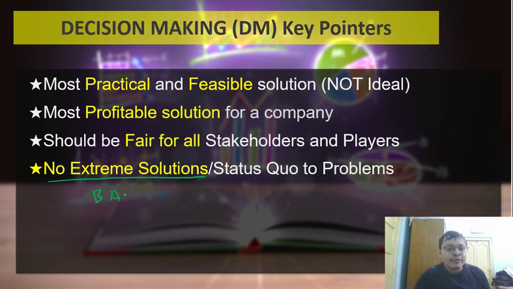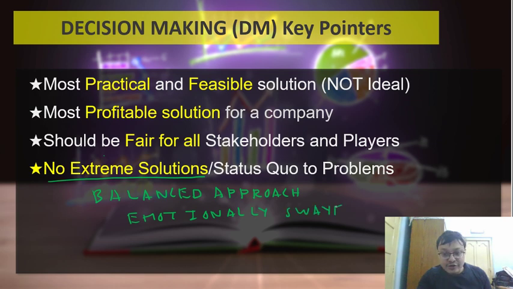Look for a more balanced approach. This is always going to help you and work wonders for you. At the same time, you cannot be emotionally swayed. A lot of times our thinking is based on our own personal biases. So avoid personal biases, avoid getting emotionally swayed, avoid extreme solutions, look at a more balanced approach.